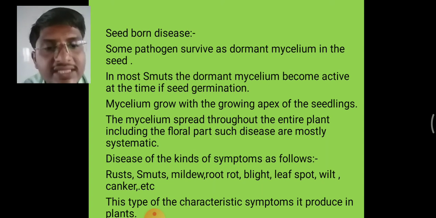Nematodes and insects are mostly referred to as pests rather than pathogens. A pathogen is a living entity that can cause a disease.